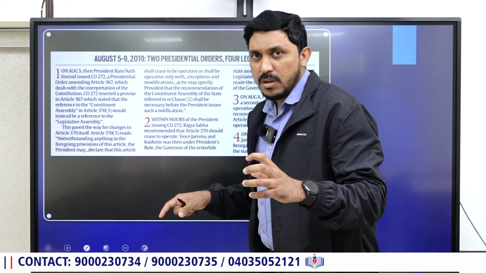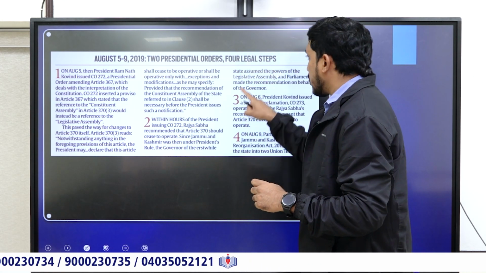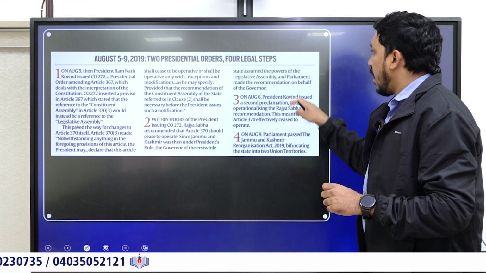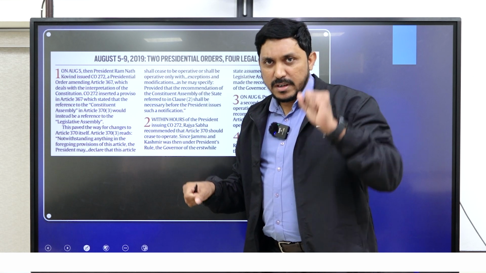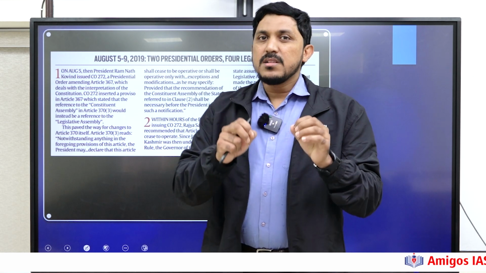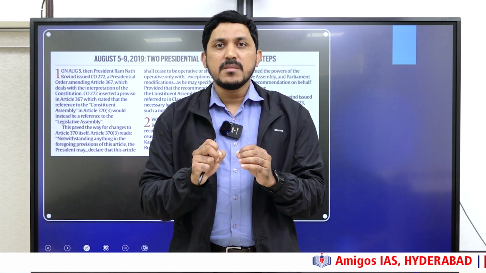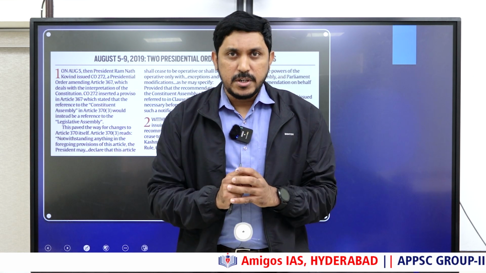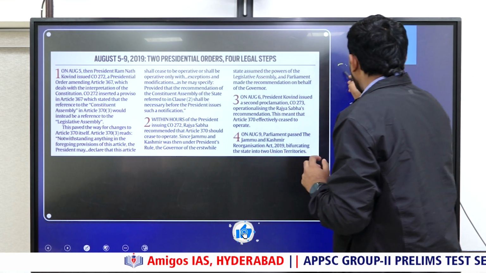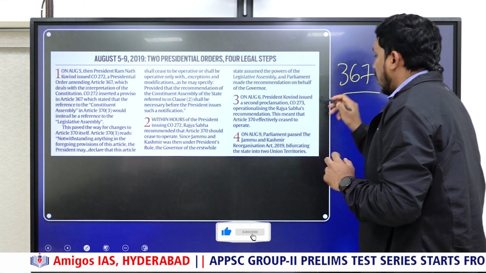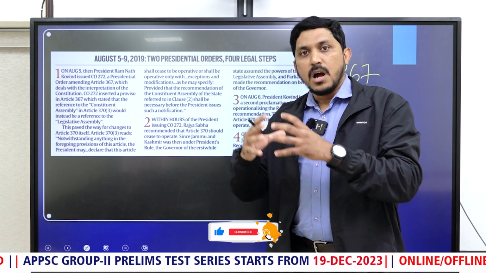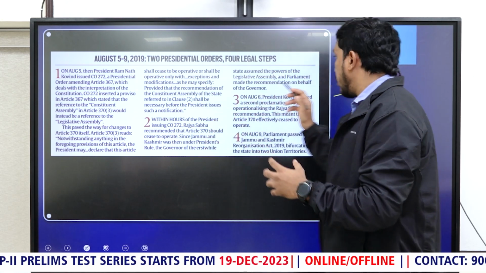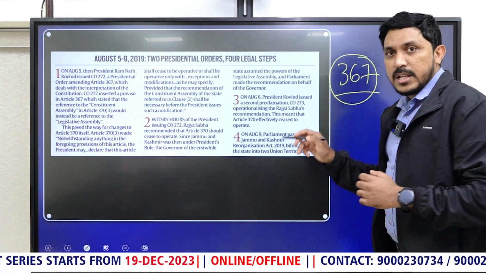in President's rule, okay, and the governor of the erstwhile state gets the power of the assembly, and Parliament made the recommendation on behalf of the governor. So two things you have to understand here. One, Article 367 talks about interpretation of the Constitution. Okay, Article 367 defines, because our Constitution mentions a lot of things and how to define those things, it is mentioned in Article 367. That is one aspect here.